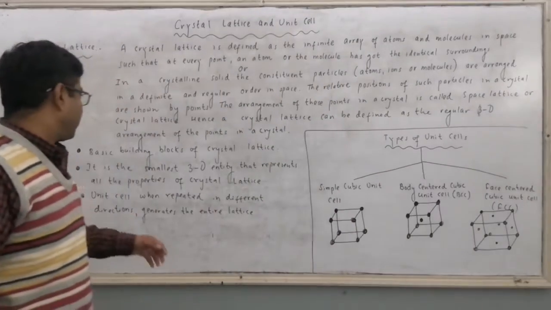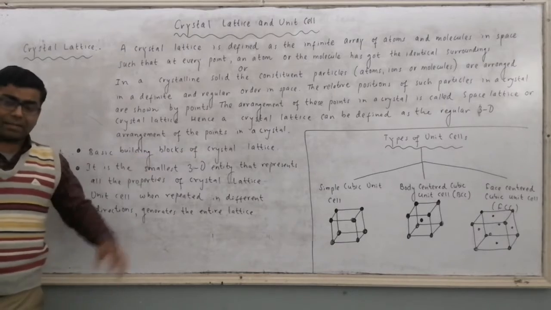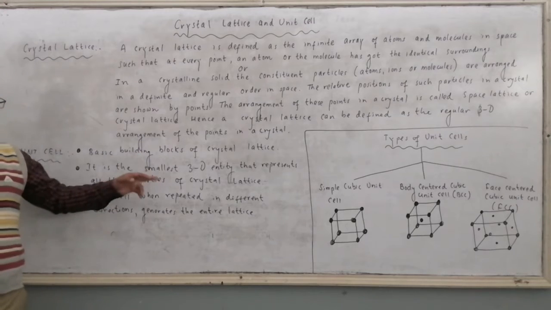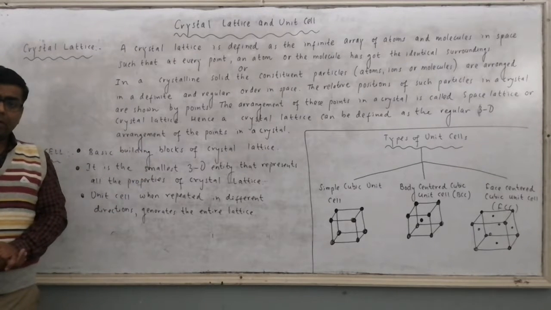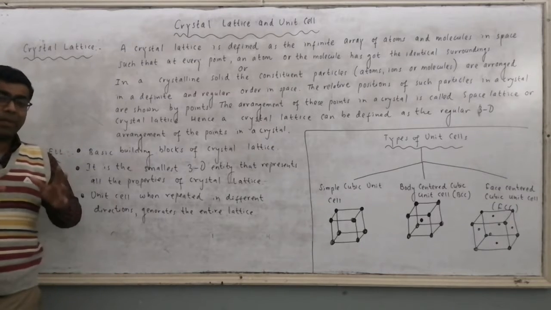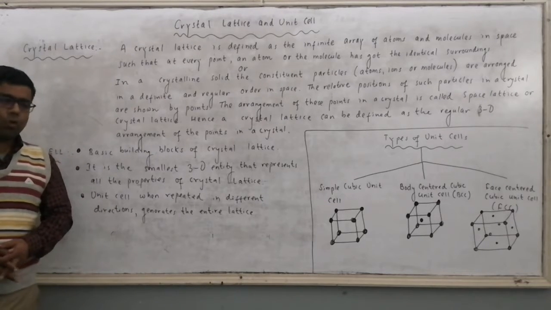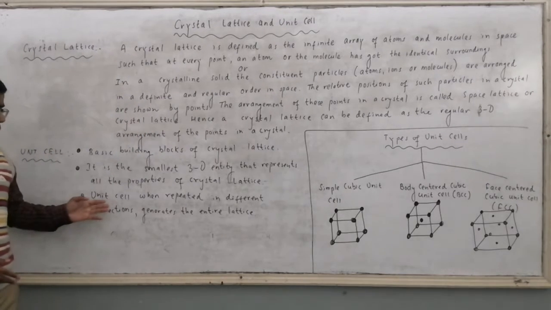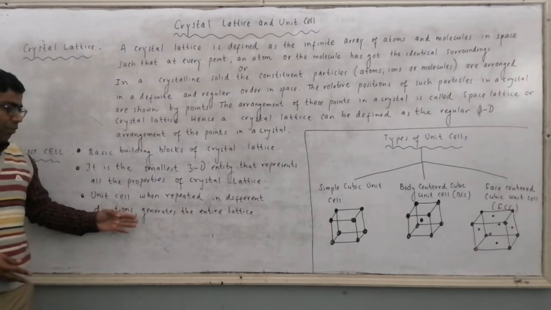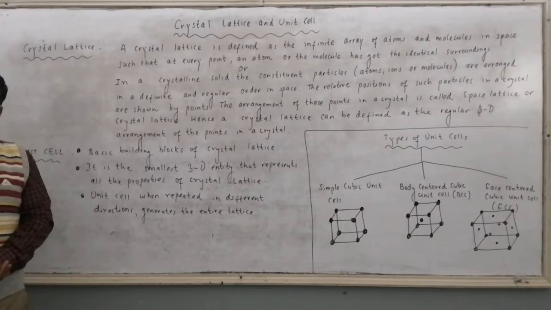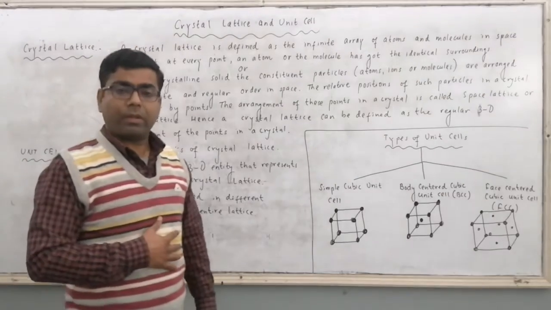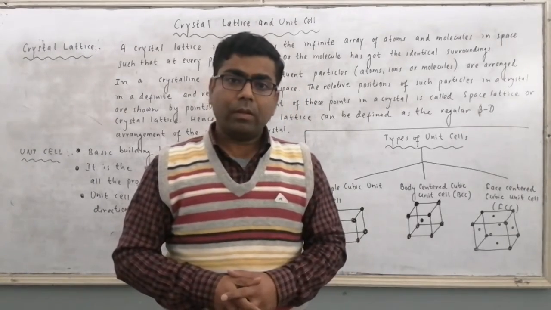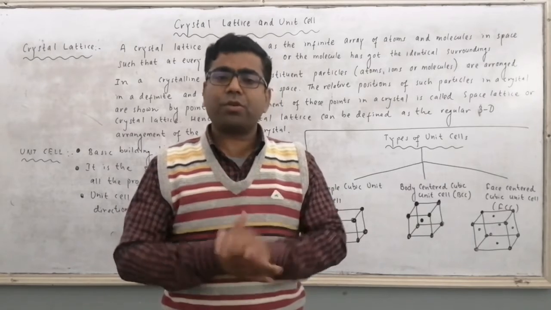Or we can say that it is the basic building block of crystal lattice. It is the smallest 3D entity that represents all the properties of the crystal lattice. Because crystal lattice is formed by the repetition of unit cell, all the properties of this crystal lattice will be the properties of the unit cell. Unit cell, when repeated in different directions, generates the entire lattice. So by the repetition of the unit cell, we can get the crystal lattice. So unit cell is the smallest 3D representation of crystal lattice.